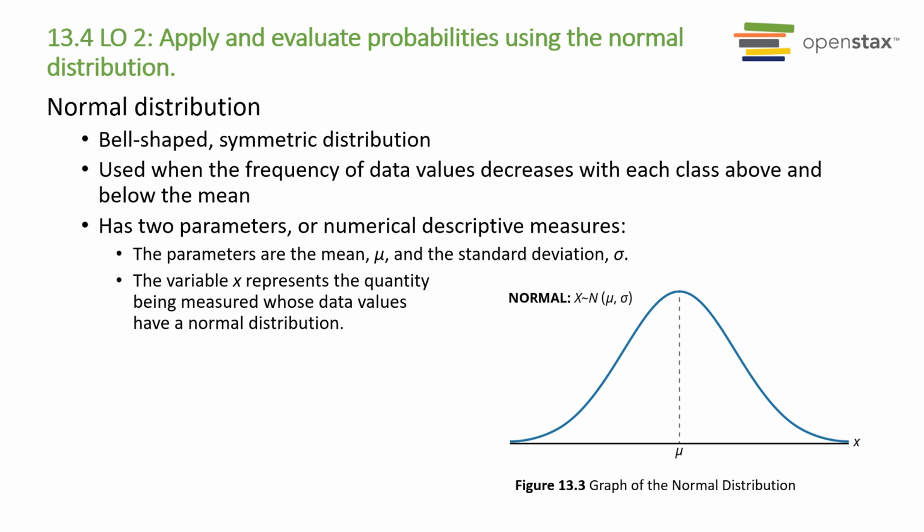The normal distribution has 2 parameters, the mean and standard deviation. The mean is represented by mu. The variable x represents the quantity being measured whose data values have a normal distribution. To determine probabilities associated with the normal distribution, you find specific areas under the normal curve. Note that the normal distribution is also known as the bell curve due to its shape.